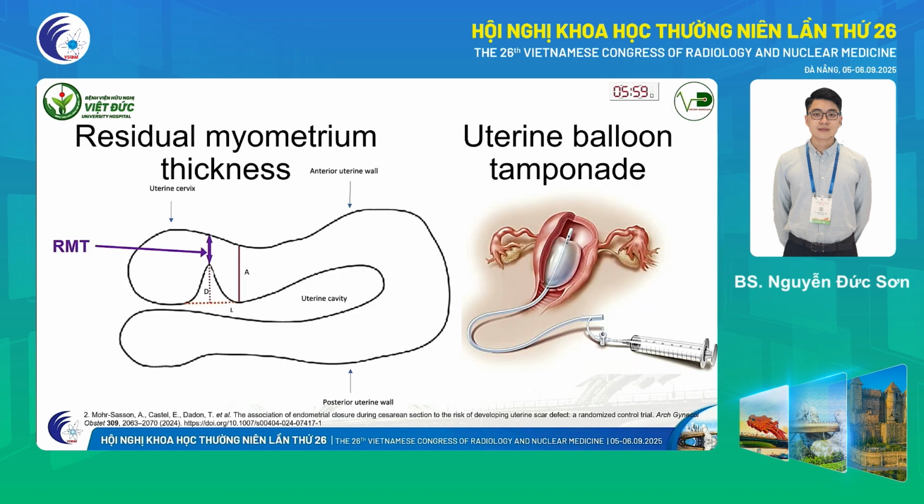Next, we have the residual myometrium thickness, or RMT for short. RMT is the thickness of the uterine muscle wall at the site of the previous cesarean section scar. It is believed that the thinner the scar, the higher the risk that the patient will develop complications like uterine rupture. Finally, we have the uterine balloon tamponade. It is a device inserted into the uterus, and we inflate it to prevent and stop postpartum hemorrhage.